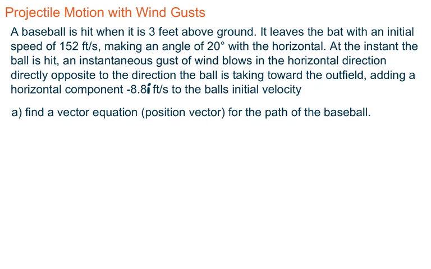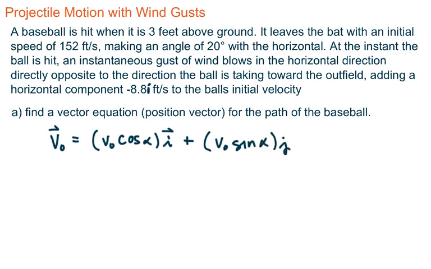For part A of this problem, we're going to find a vector equation, or rather a position vector, for the path of the baseball. So I'm going to start with my initial velocity equation. So my vector v naught, I've got v naught, the speed, cosine alpha i, plus v naught sine alpha j. And then because this wind is blowing in the exact opposite direction, I'm going to say minus 8.8 i.